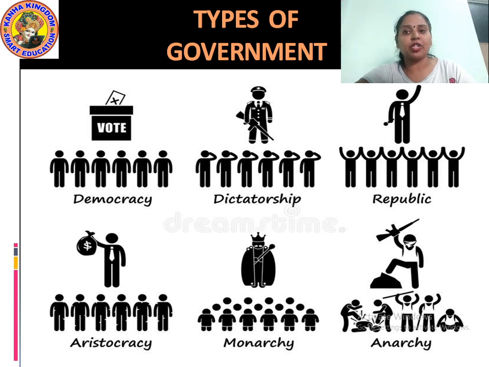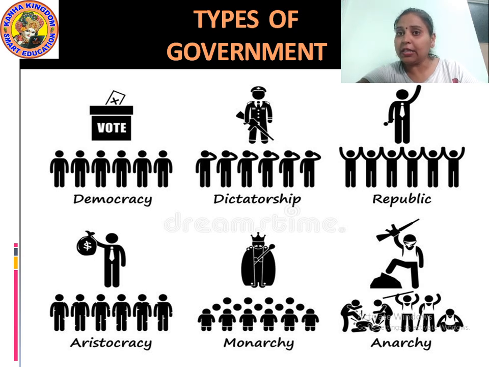Through them, the people are able to check from time to time what the government is actually doing for them.